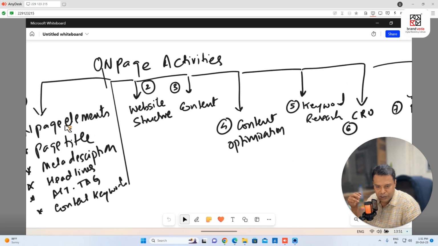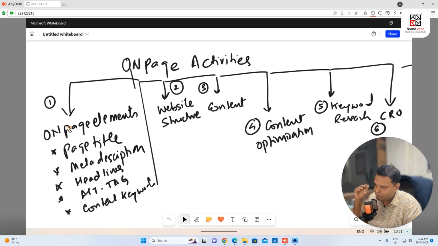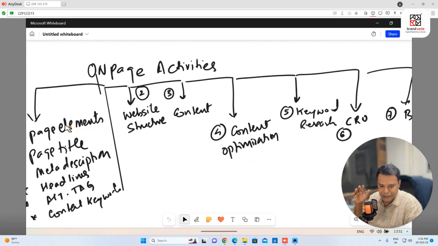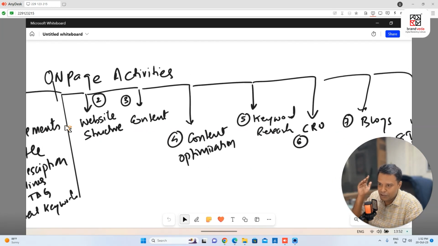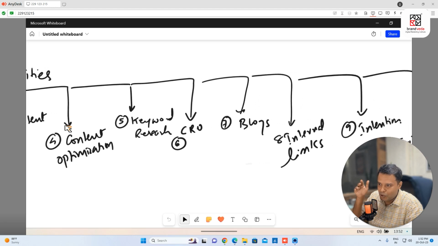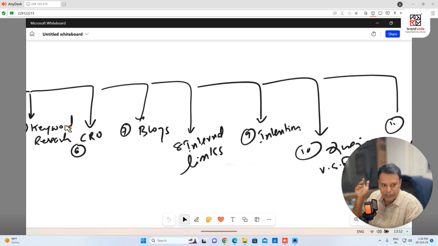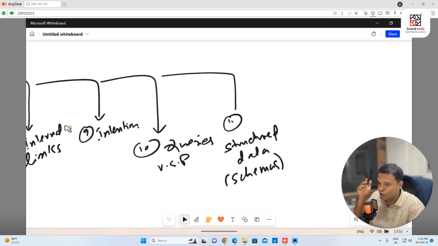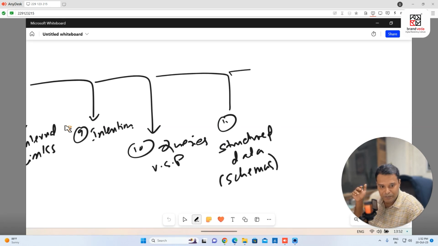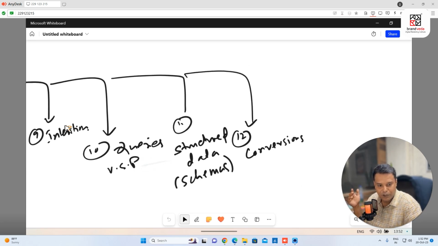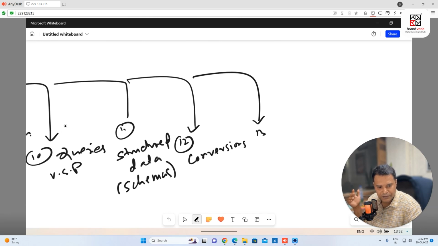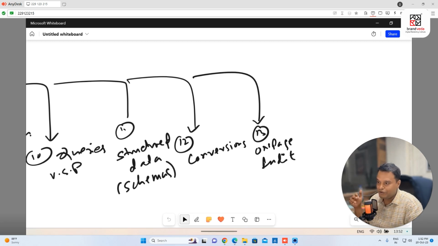So what we do is, okay, on-page elements: page title, meta description, headline, alt text, content, keywords, website structure. We work on content optimization, keywords, CRO, blogs, internal links, intention, query, structured data. We also work on conversions. How many conversions I should have on my page. Conversions on page. Point number 13 is, we do on-page audit.